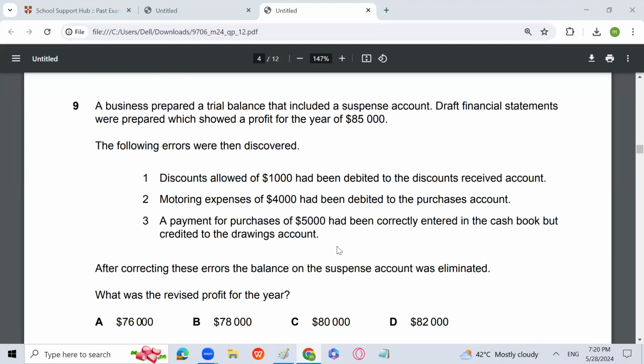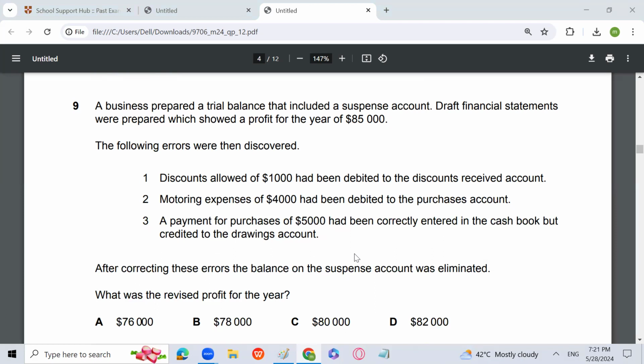So drawings, always remember, drawings won't affect the profit, right? Drawings are going to be debited, purchases are going to be debited, and suspense is going to be credited. So profit will decrease by 5,000 because of purchases. So 80,000 is going to be the answer. C is the answer for this.